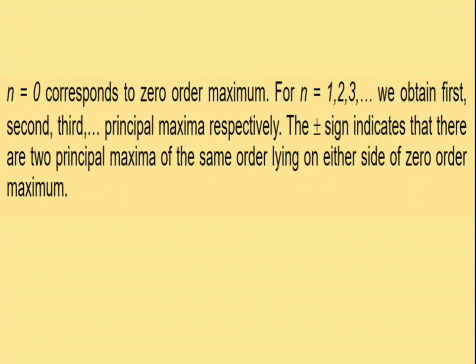For n equal to 0 it corresponds to 0 order of maxima. For all n values 1, 2, 3 and so on, on both sides of the 0 order there exist first, second, third principal maximas respectively. So that is the main difference between Fraunhofer diffraction due to single slit and double slit.